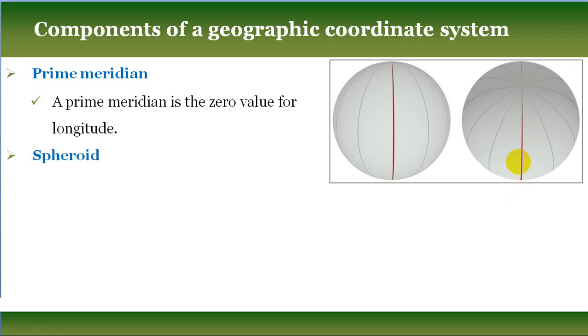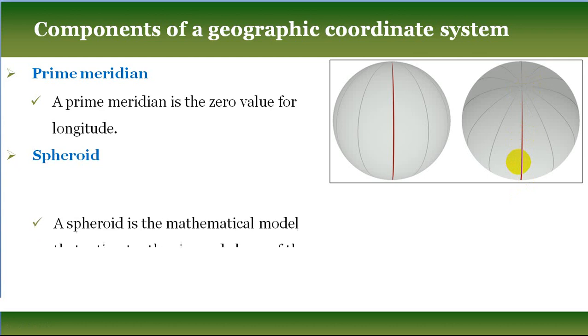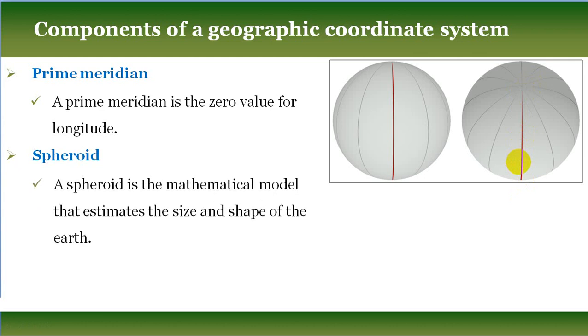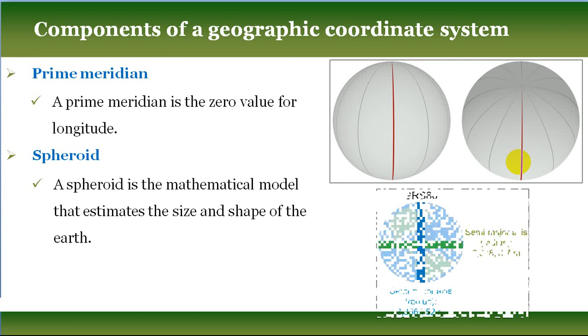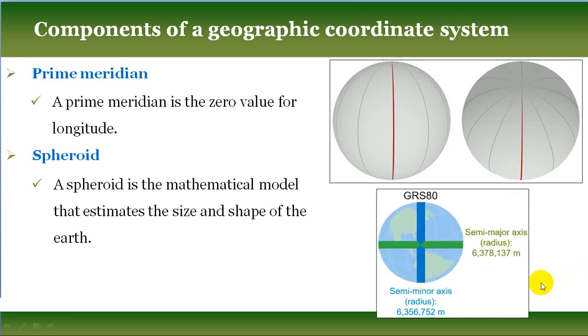And the third component is the spheroid, the shape of the earth. Spheroid is the mathematical model that estimates the size and shape of the earth. So this is the third component of the geographical coordinate system. For example, here we show you the GRS 80 North American spheroid, Geographic Reference System 80, semi-major axis, semi-minor axis, radius in meters.